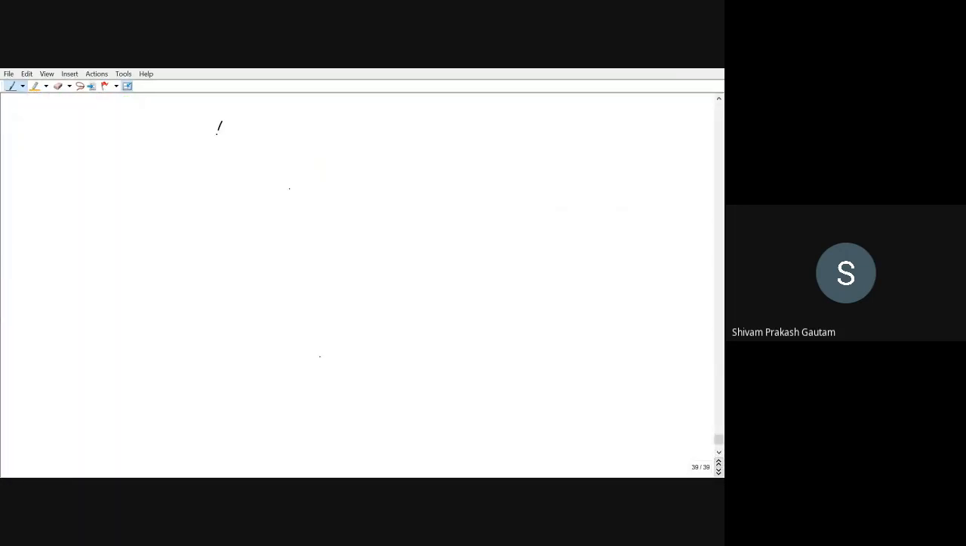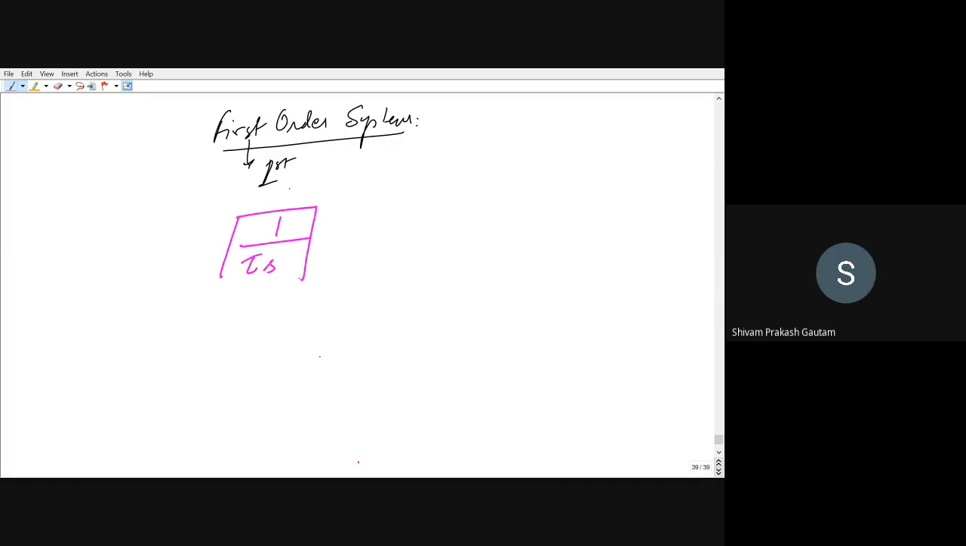So you can see the first order system. I can also write it like this; both are the same thing. As I've told you, first order means there is only one pole in the system. So let us suppose I am writing 1 upon tau s. This is the general form I have considered.